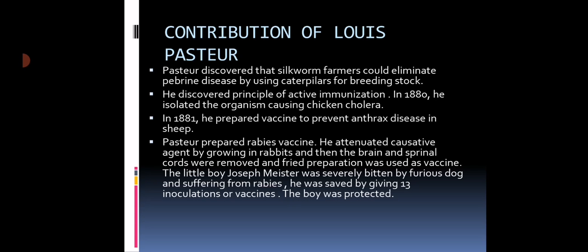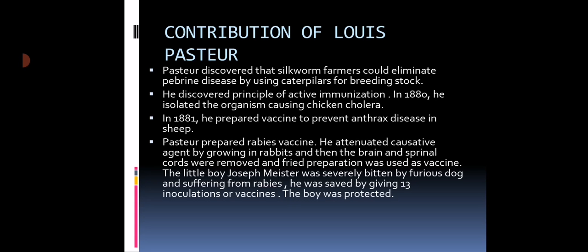This suspension was inoculated in some sheep, and he proved that those sheep who had been inoculated with the vaccine, the attenuated suspension of anthrax bacilli, got saved and protected. So this was the principle of immunization. In this way, the vaccine against anthrax was discovered by Louis Pasteur in 1881.